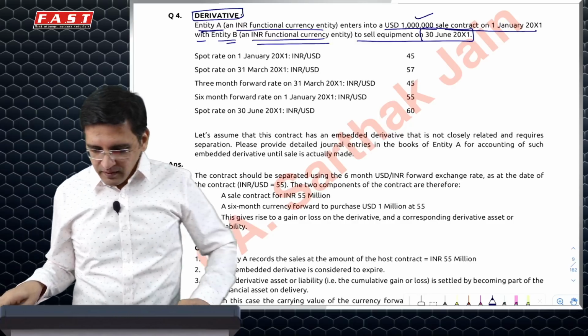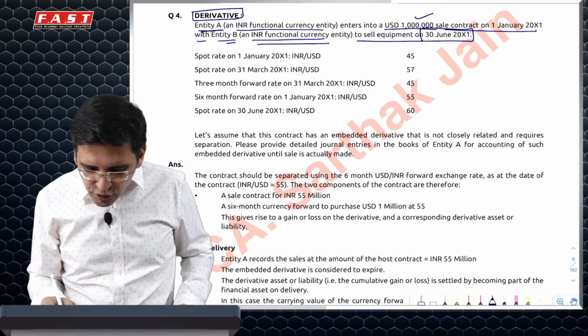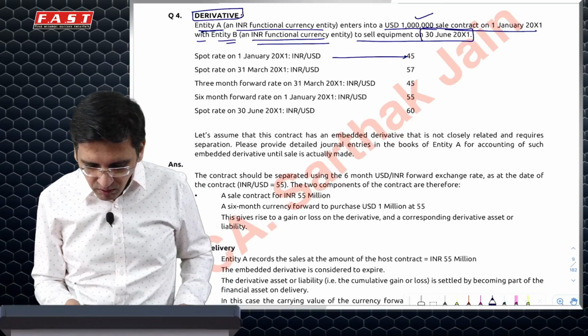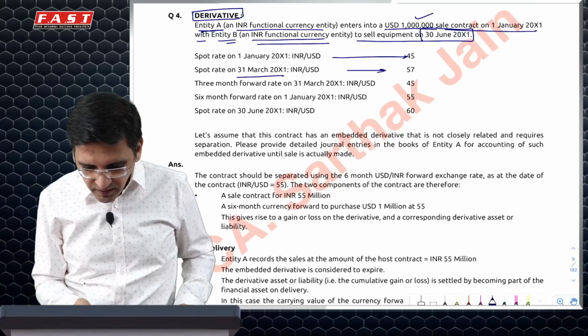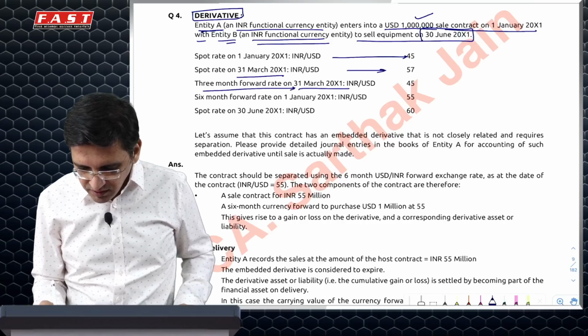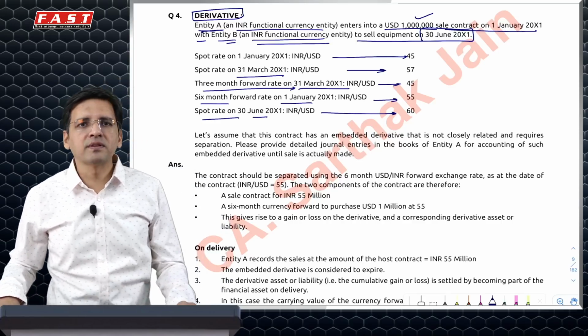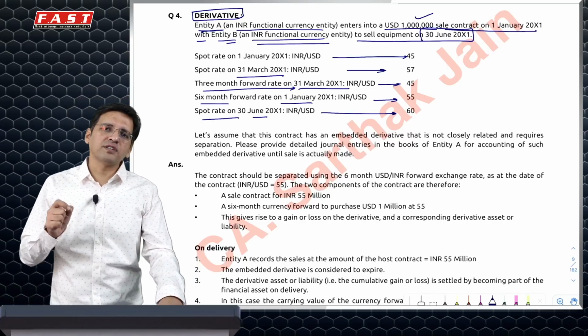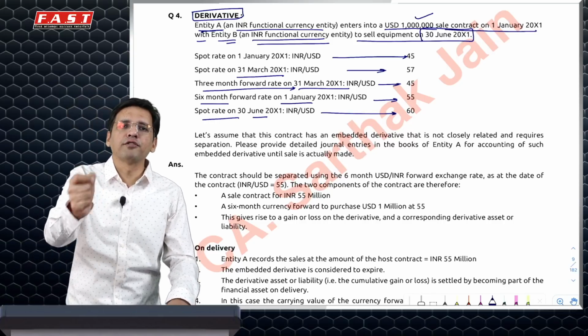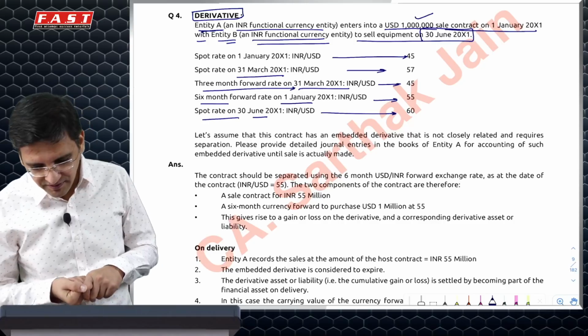Now what happens? The spot rate on this day was 45. The spot rate on 31st March is given. The 3 months forward rate on 31st March is given. The 6 months forward rate on 1st January is given. The spot rate on 30th June is given. The question is very nice and sweet because it has not given you any redundant information. Sometimes, to confuse you, they may give you some redundant information as well.